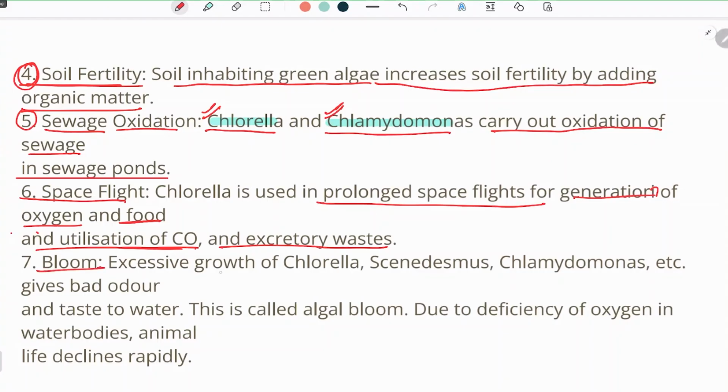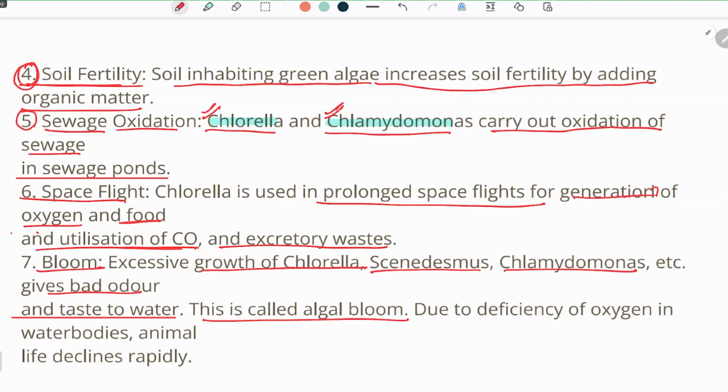Bloom. Excessive growth of chlorella, Scenedesmus, Chlamydomonas, etc. gives a bad odor and taste to water. Whenever we see that the water is not tasting as good as it should, there is usually no taste to water, but if it tastes a bit odd or there is a bad smell coming from the water, it is mainly due to the presence of chlorella, Scenedesmus and Chlamydomonas, etc. There can be other green algae as well. This is called algal bloom.